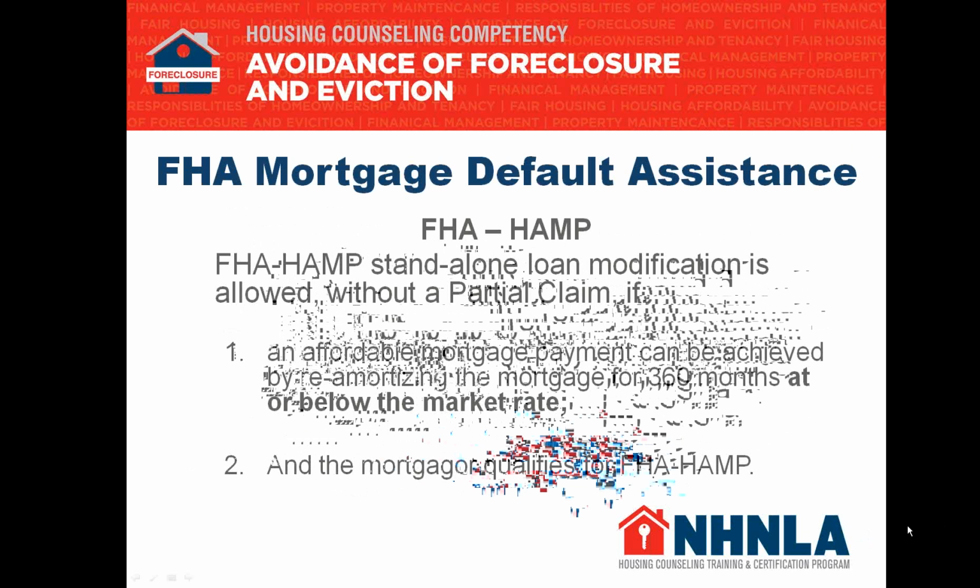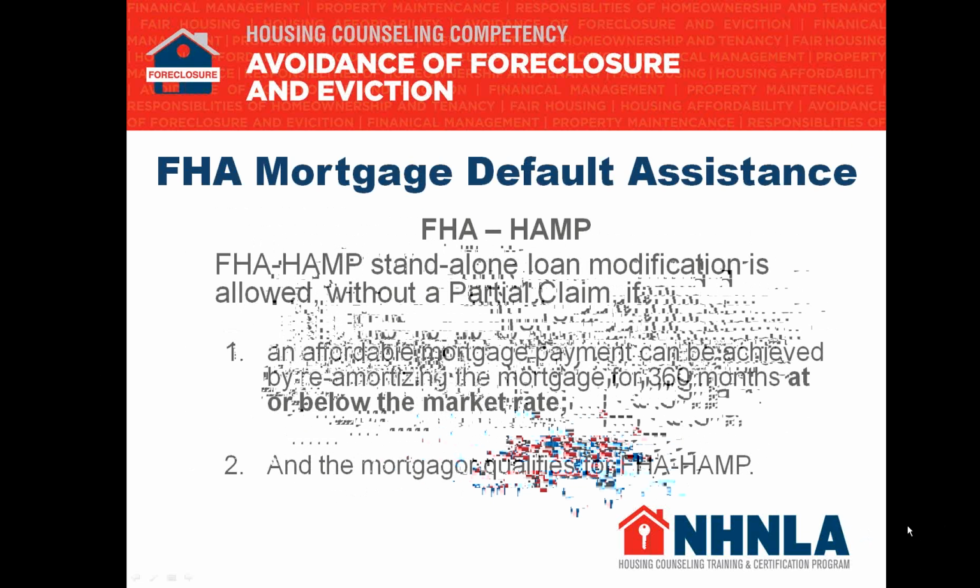FHA HAMP standalone loan mod is also allowed without a partial claim if these 2 qualifications are satisfied. An affordable mortgage payment can be achieved by reamortizing the mortgage for 360 months at or below the market rate, and the mortgagor qualifies for HAMP.